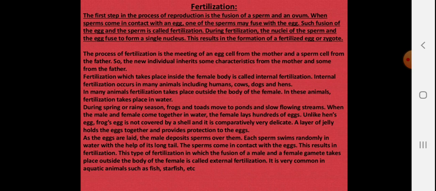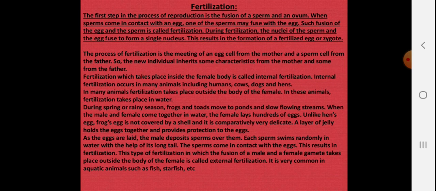In many animals, fertilization takes place outside the body of the female. In these animals, fertilization takes place in the water. During spring or rainy season, frogs and toads move to ponds and slow flowing streams. When the male and female come together in the water, the female lays hundreds of eggs. Unlike a hen's egg, a frog egg is not covered by a shell and is comparatively very delicate. A layer of jelly holds the eggs together and provides protection to the eggs.